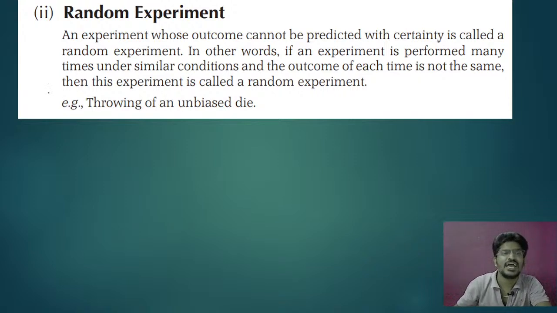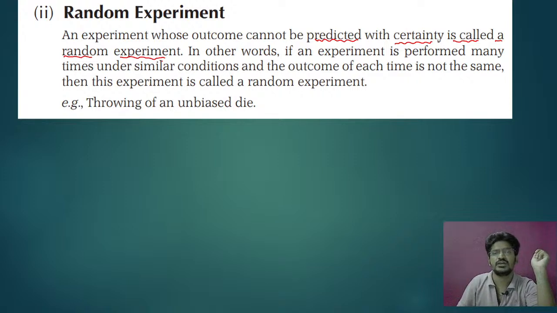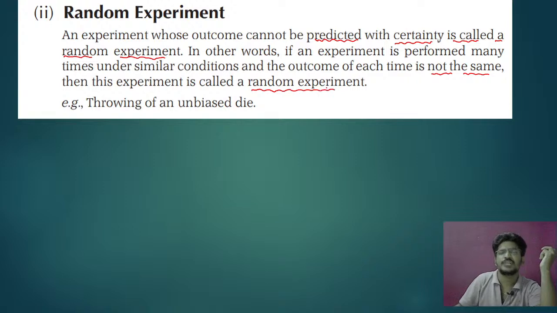See the definition: an experiment whose outcomes cannot be predicted with certainty is called a random experiment. In other words, if an experiment is performed many times under similar conditions and the outcomes of each are not the same, then the experiment is called random experiment.